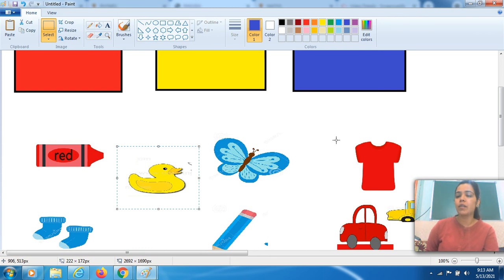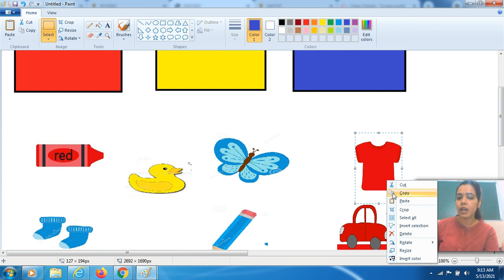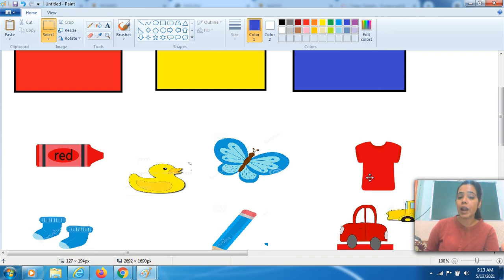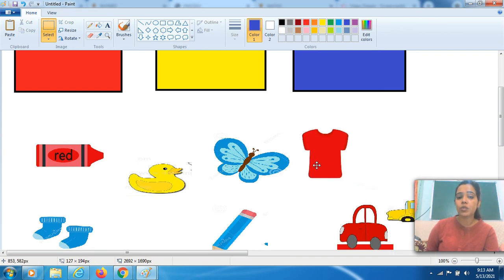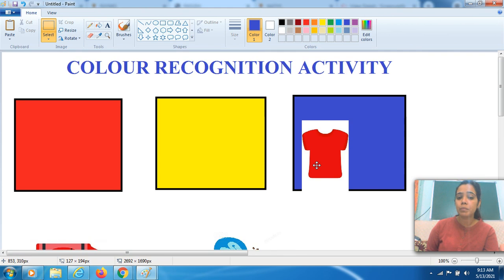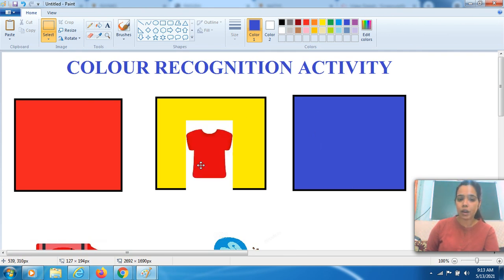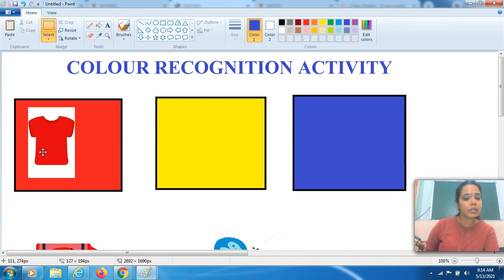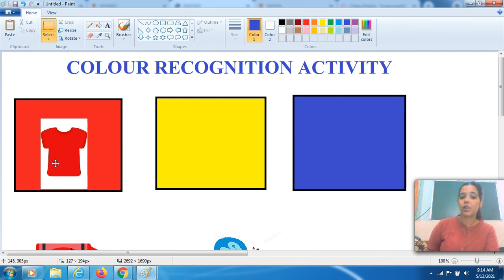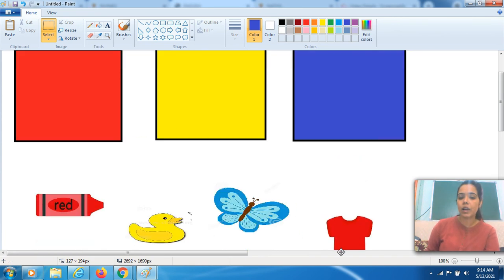Now suppose he or she will pick this one. Okay, now she will take her cloth. Now she will say that mama, this is red color. Yes, this is red color. Where will you put it? Here? No, mama, this is blue color. Here? No, mama, this is red color. Very good. Yes, this is red color.